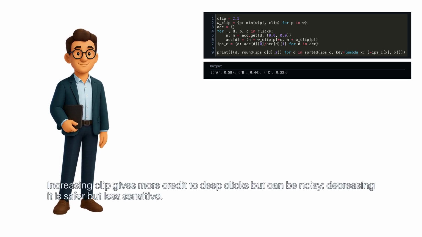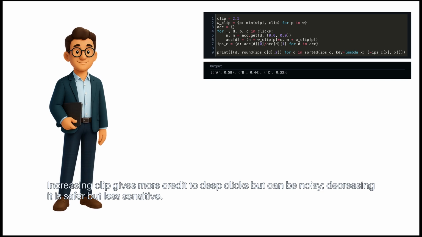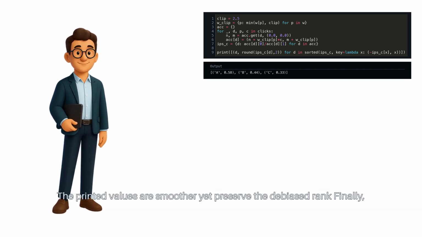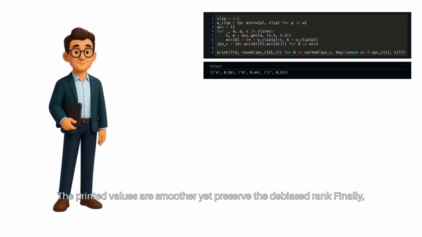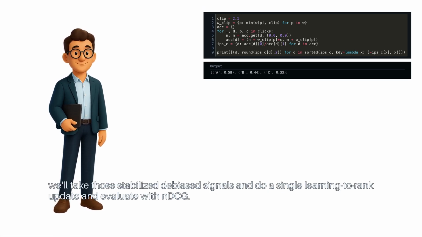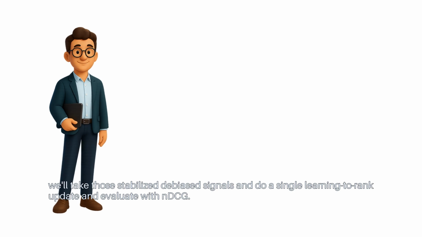Increasing clip gives more credit to deep clicks, but can be noisy. Decreasing it is safer but less sensitive. The printed values are smoother, yet preserve the debiased rank. Finally, we'll take those stabilized debiased signals and do a single learning to rank update and evaluate with nDCG.